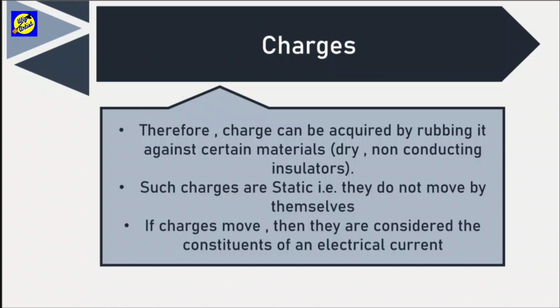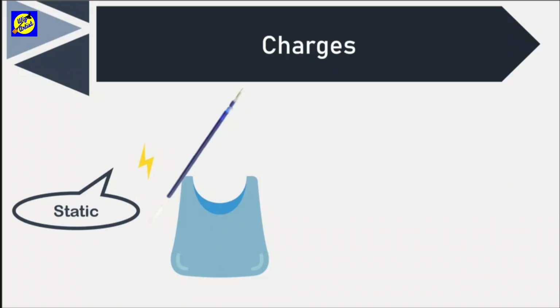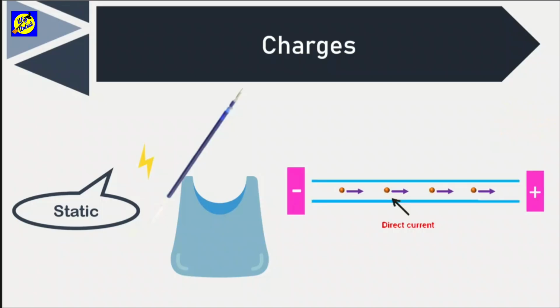We have already studied about electricity and electrical current in earlier classes. So what forms this electric current is the charges that are moving. So we have rubbed this refill against the polythene and it has some charges that are not moving. This means this charge is static. But on the other hand, if we have a look at these other set of charges, they are moving ahead. This means they are present in a current or flow of electricity.